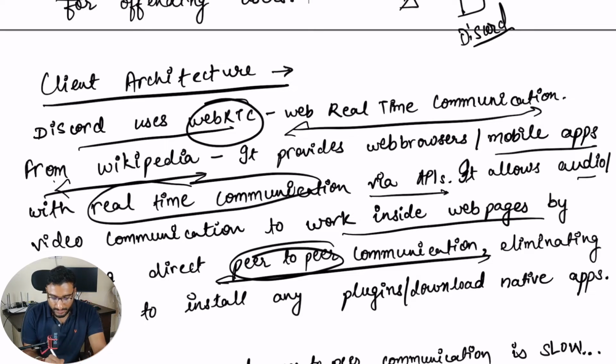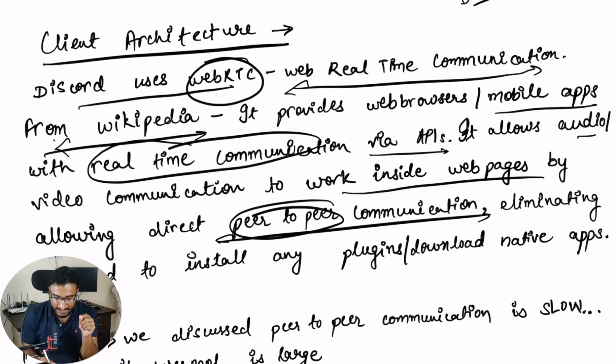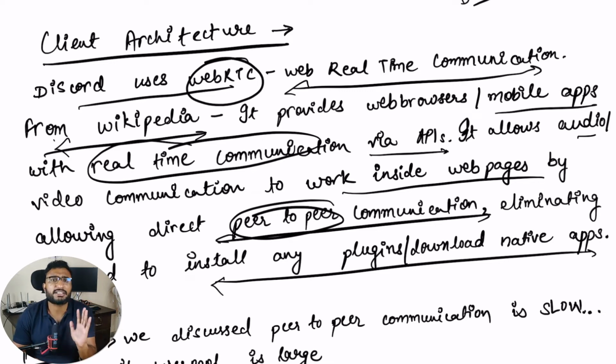This is the key point. So it provides real-time communication via APIs, and it's peer-to-peer communication, eliminating the need to install any plugins and download native apps. You don't need any server in between. You don't want any moderating library in between that can help to get this connection working. It directly works peer to peer.